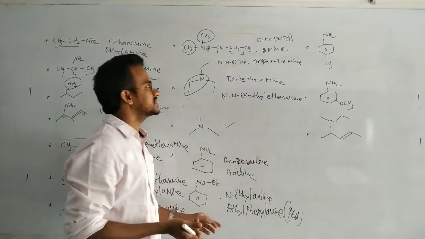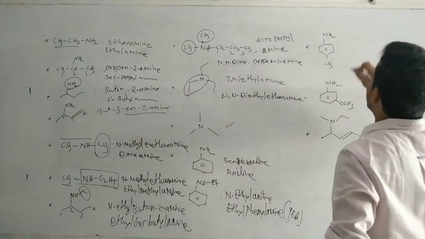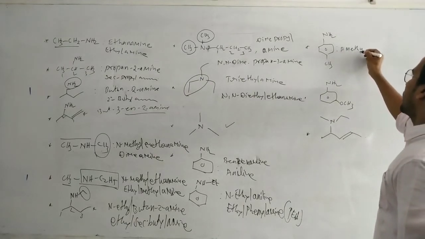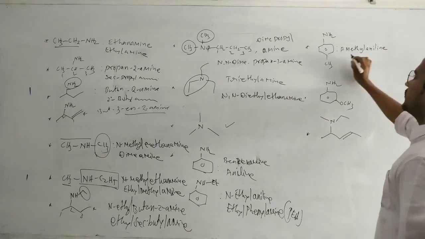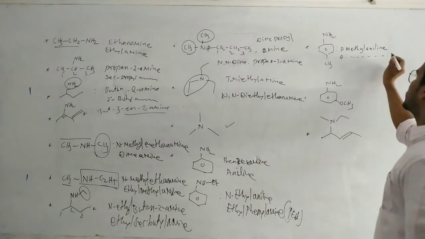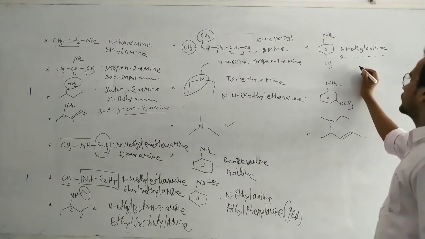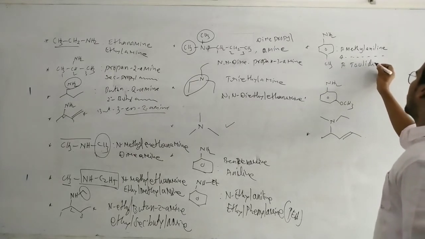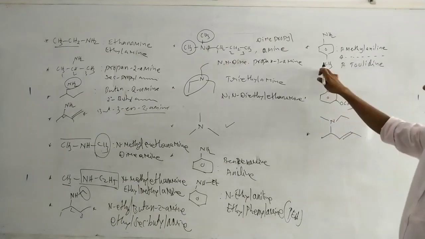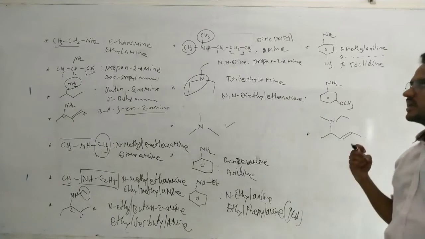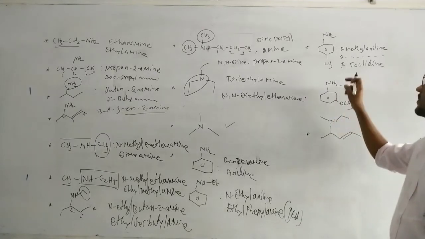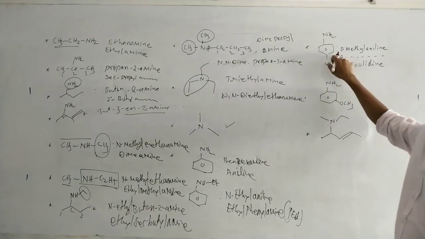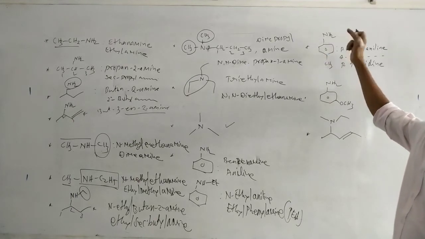Okay, that's it. So next, this one has a methyl, and this is para-methyl aniline. We can say in the name of aniline, para-methyl aniline or 4-methyl aniline. Or this is also known as para-toluidine. Here toluene, if methyl is attached to the benzene, that is toluene. If NH2 is attached, that is aniline. So by mixing those two names, toluidine. If methyl is at the para position, para-toluidine. If at the meta position, meta-toluidine. If at the ortho position, ortho-toluidine.